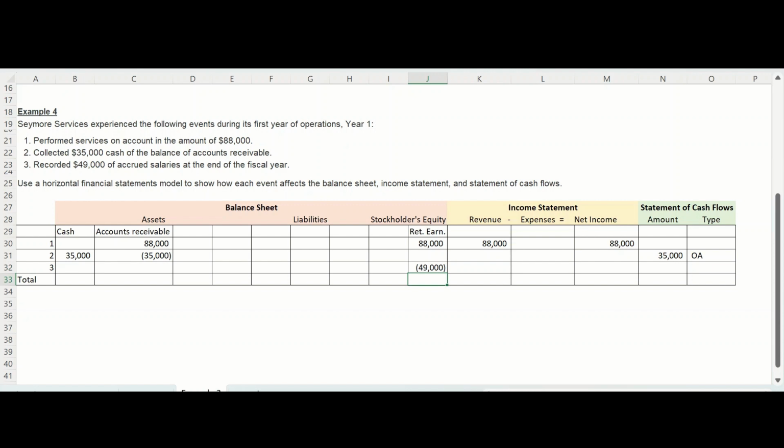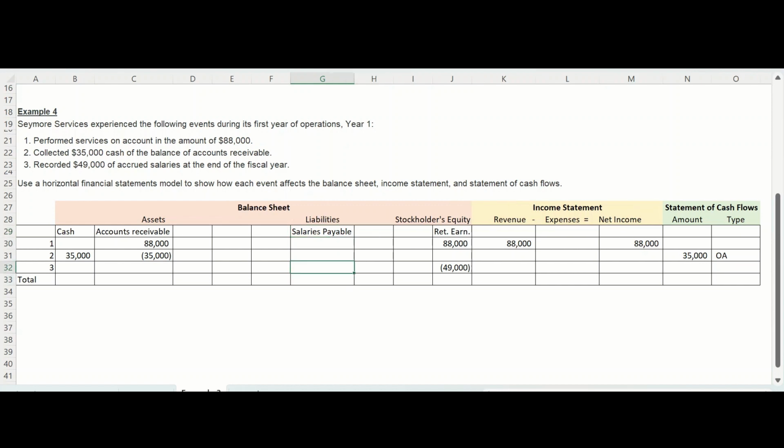Because Seymour Services is accruing these salaries, they're not actually paying cash for them today. So we just learned that the account that's used instead of cash is a liability, and it is salaries payable. And that payable amount is going up because we are going to be liable to pay this amount in the future.